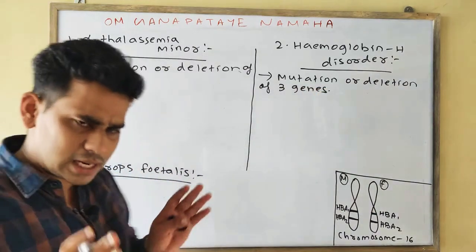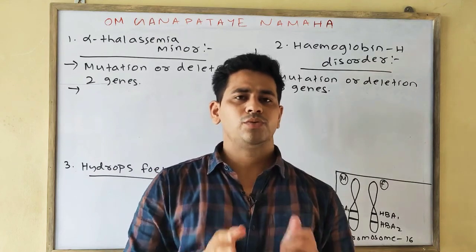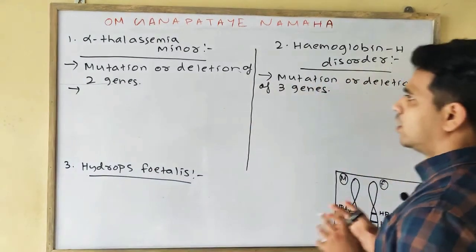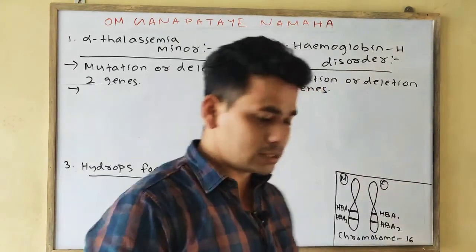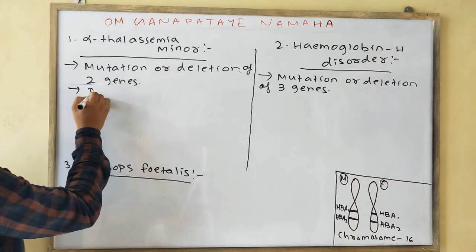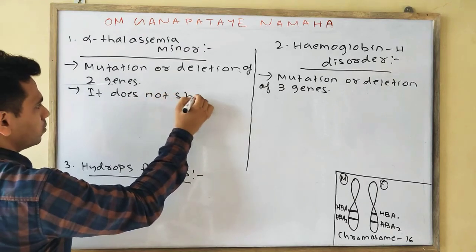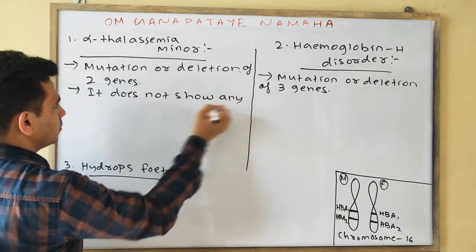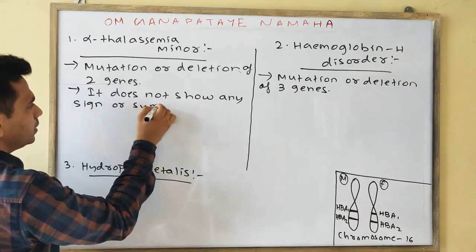In the case of alpha thalassemia minor, there is no severe form of signs or symptoms. Okay, we can say it does not show any signs or symptoms.